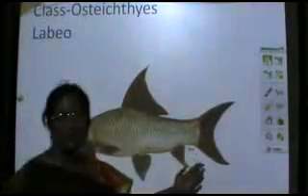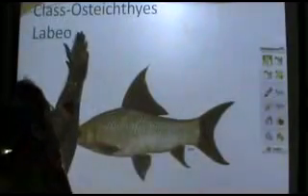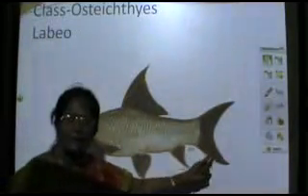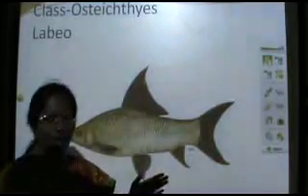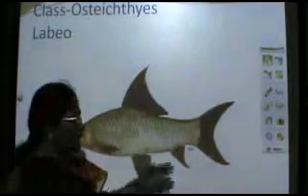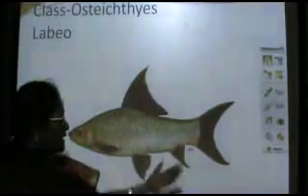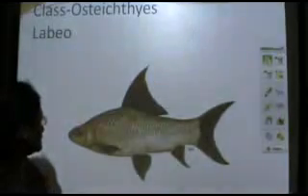So such a type of fin is called a homocercal fin. In most of the bony fishes you find the caudal fin is homocercal type, whereas in the lungfishes you find it is called diphycercal type, where you find externally and internally it is divided into two equal lobes.